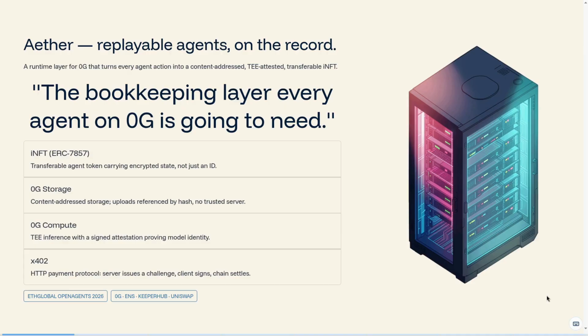We targeted 4 sponsor tracks with 1 cohesive project. This is primarily built on Zero Gravity, then ENS to identify agents, then Keeper Hub and Uniswap. Every layer is wired to real testnet infrastructure. Let me walk you through what we actually built.